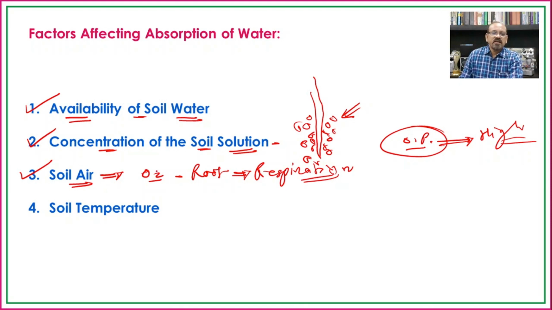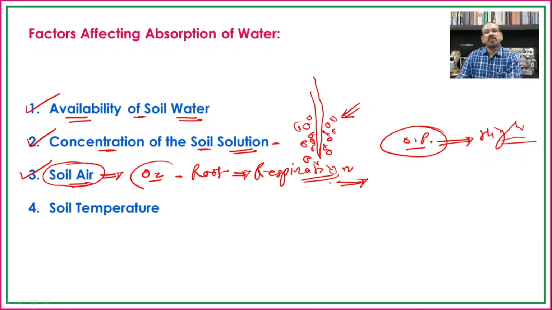This means that if the amount of oxygen in the soil decreases, automatically there will be a decrease in the rate of absorption of water. It means that if the soil air is less, then the rate of absorption of water will also be less. And hence, in the waterlogged condition in which the soil air is in a very small quantity, the absorption of water is also reduced.